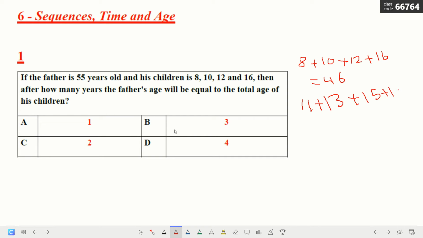This becomes 19. If we add all of this, now it becomes 58. And if we add the 3 to the father's age, 55 plus 3 is equal to 58 also. So that means the correct answer is 3 years, after 3 years.